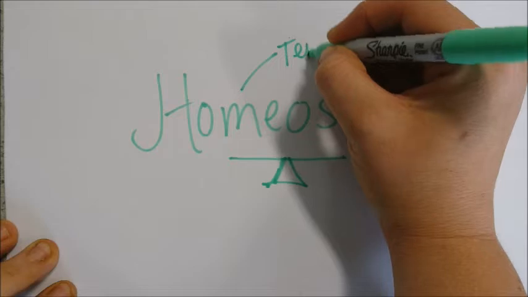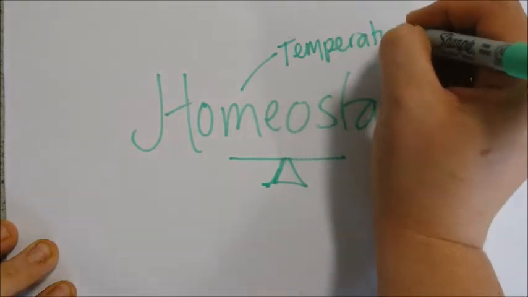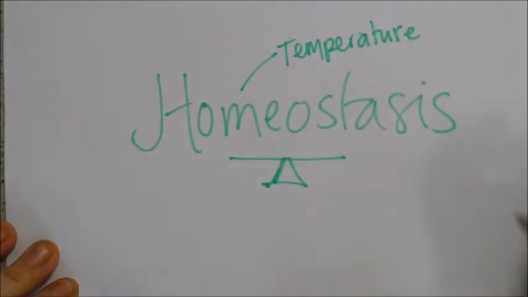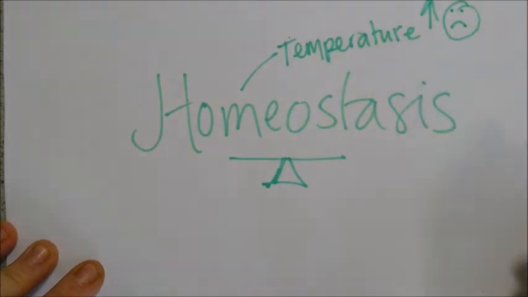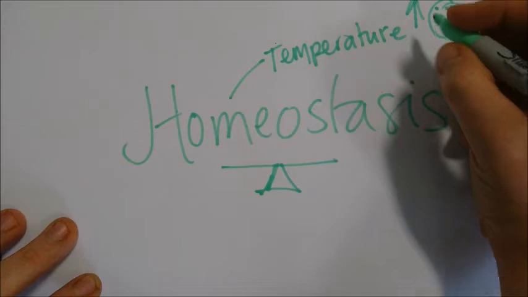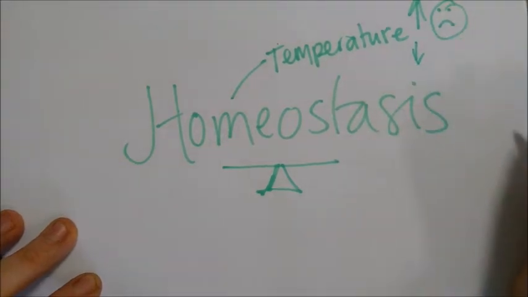We do this with our temperature. If you think about it, we always try to maintain our body temperature of 37 degrees, because if it goes too high, we get enzymes denaturing. If it goes too low, then we have no chemical reactions in our body.